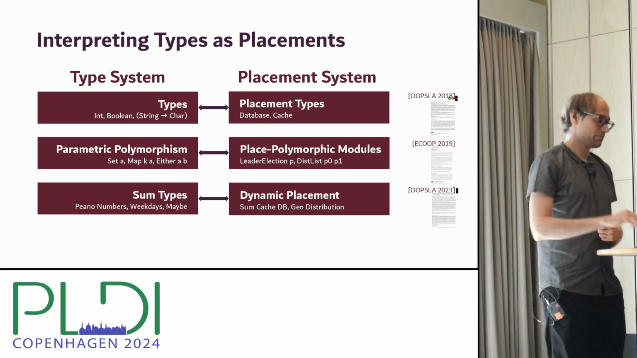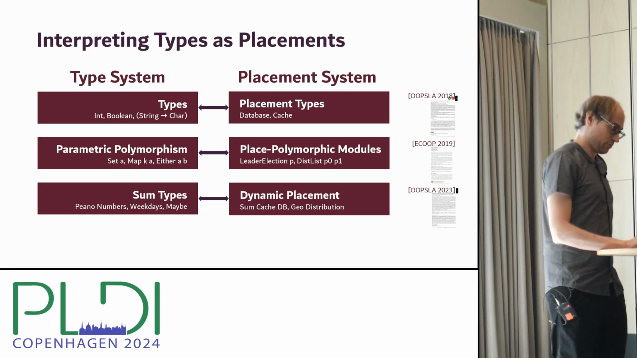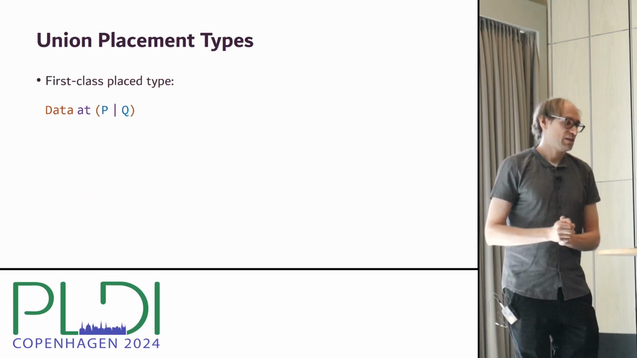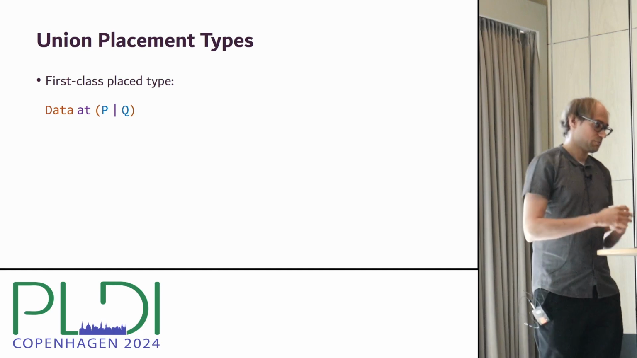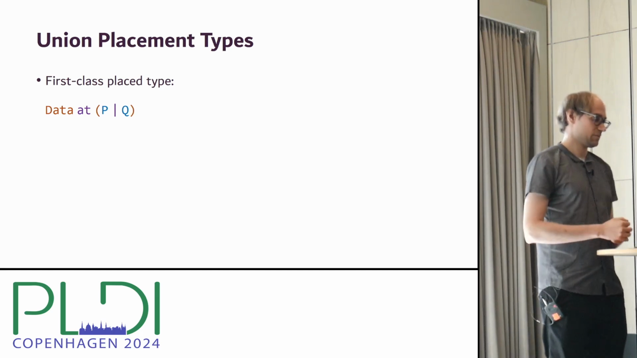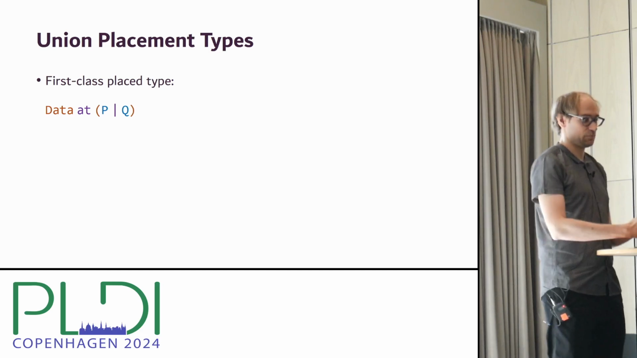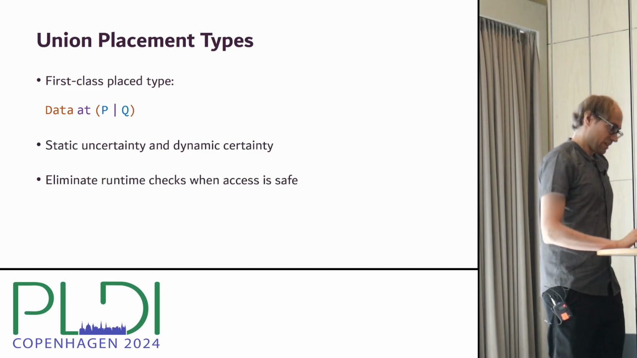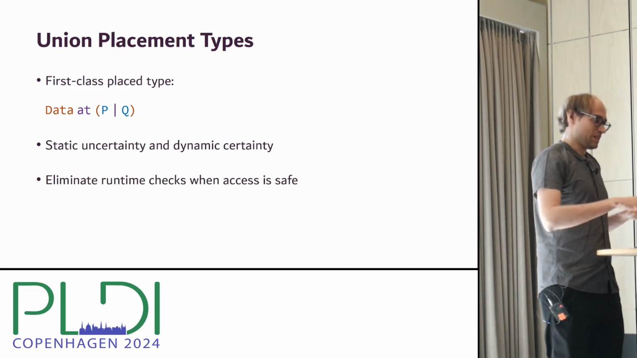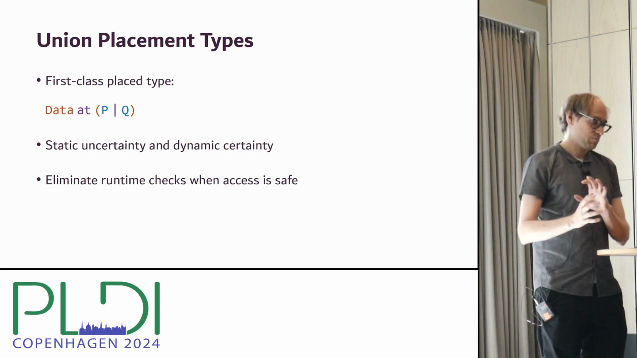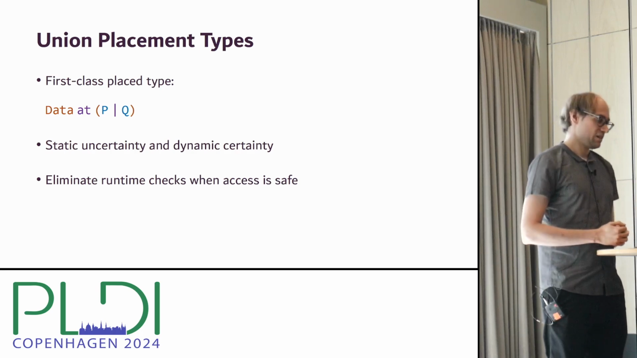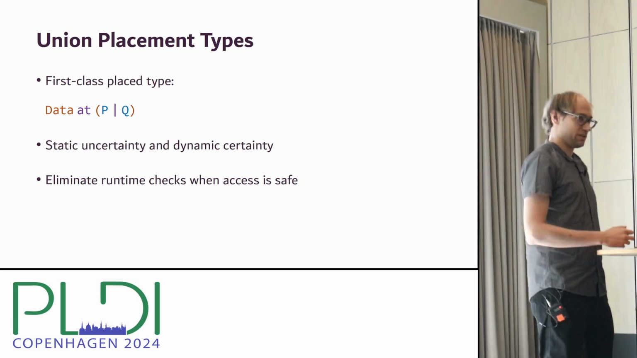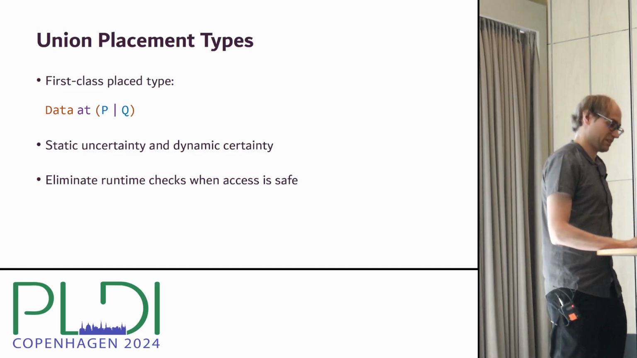And this is quite recent work published in last year's OOPSLA. So in our ScalaLoci language, we represent dynamic placement using a first-class placed union type. So this type that we see here represents some data placed on a peer P or on a peer Q. And this represents placement that is statically uncertain, but is determined at runtime. And we can then eliminate some requirements for runtime checks if we know from the architecture that the remote access is safe anyway.